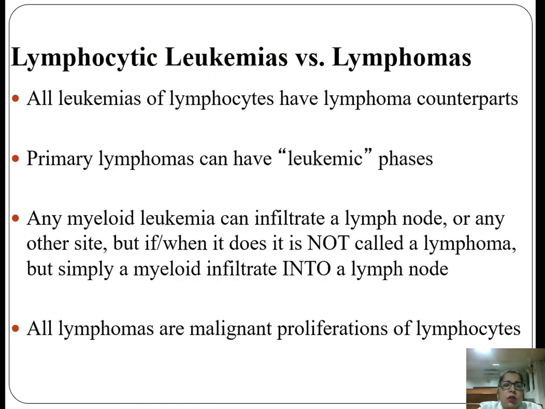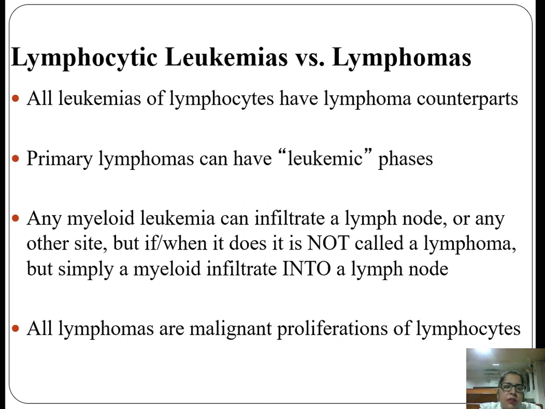All leukemias of lymphocytes have lymphoma counterparts. That means they will have tissue proliferation. And primary lymphomas can have leukemic phases. That means the lymphoma cells can infiltrate the peripheral blood and present as a leukemia. Any myeloid leukemia can infiltrate a lymph node or any other site, but when it does, it is not called a lymphoma, but simply a myeloid infiltrate into a lymph node.